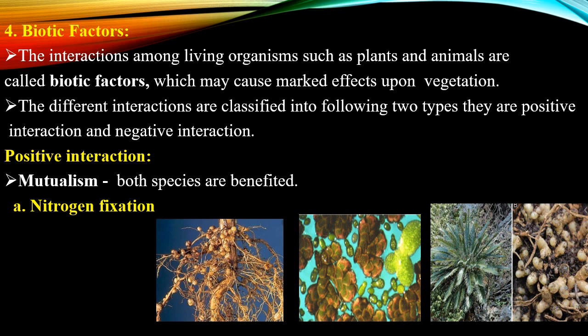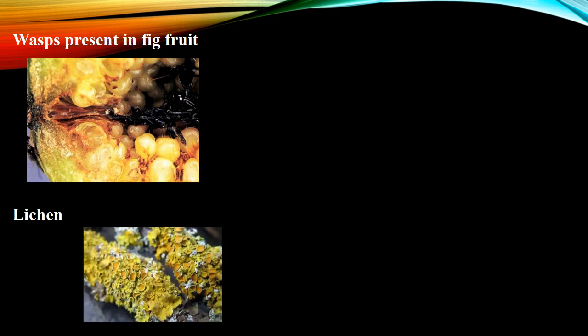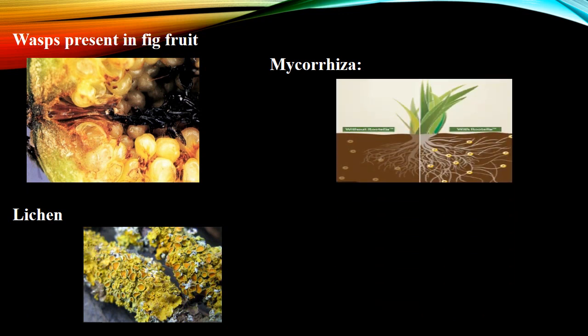Cyanobacterium is found in the thalloid body of Anthoceros. In the same way, wasps are present in the fruits of fig. The lichen is a mutual association of an alga and a fungus. The association of the roots of terrestrial plants and fungal hyphae is said to be mycorrhiza.